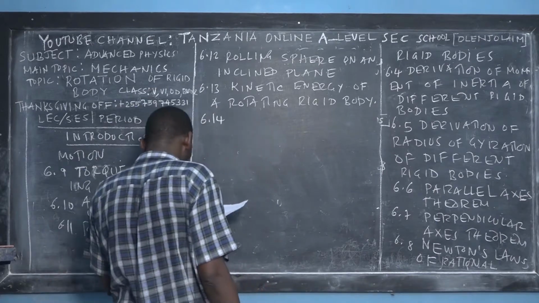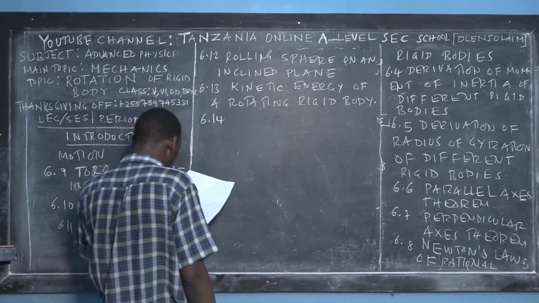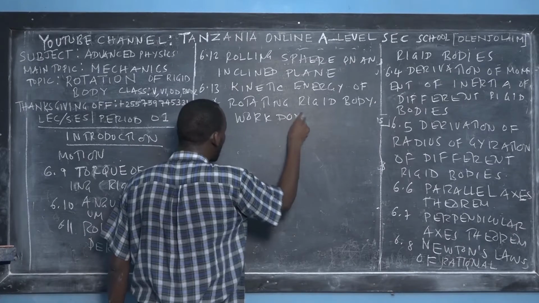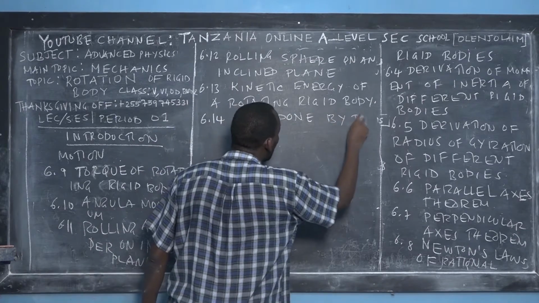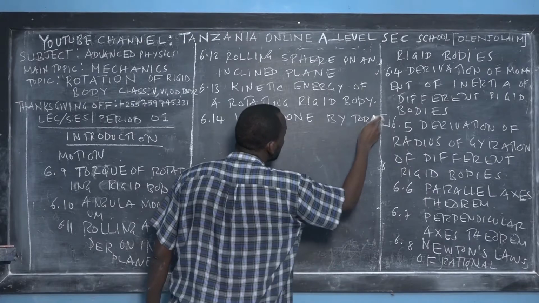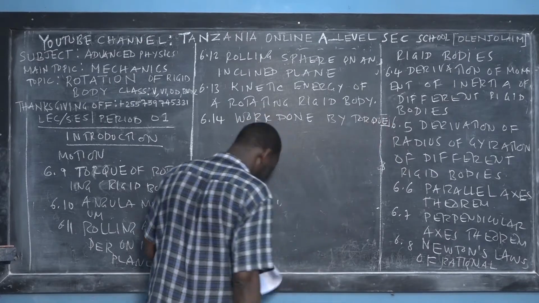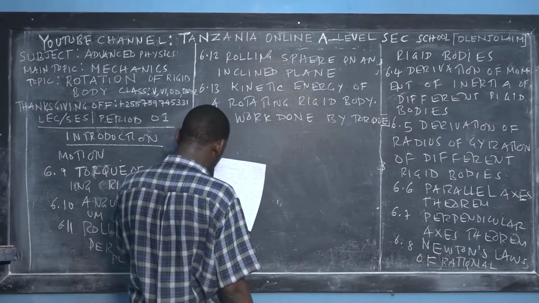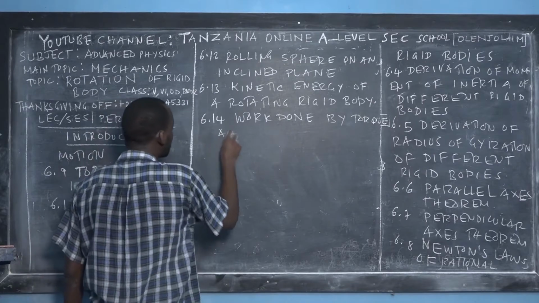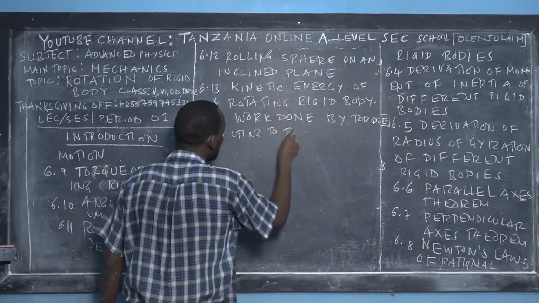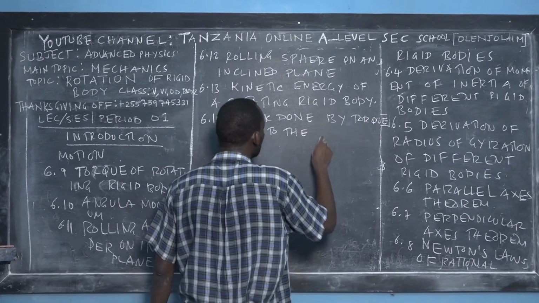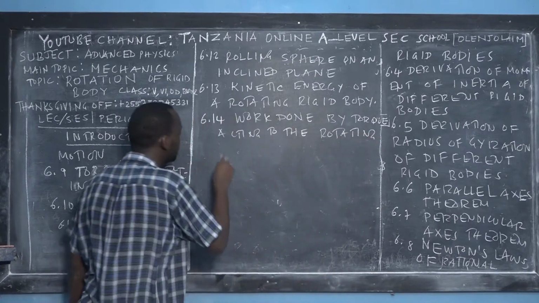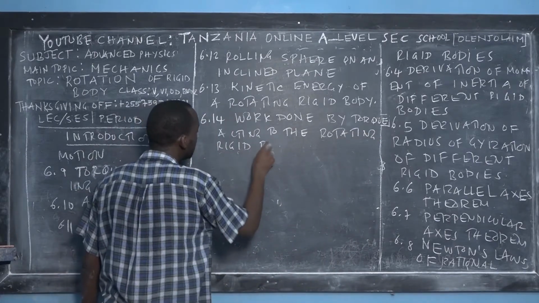Next is our topic now. Hey, this is fantastic. Work done by a torque. I will teach you how to determine work done by torque. Torque is a force in a rotational system. Work done by the torque acting on the rotating rigid body.